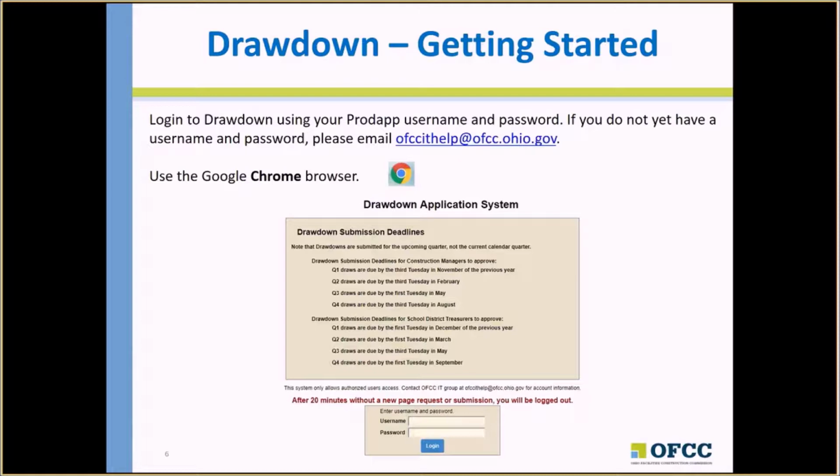If you do not yet have a username or password, or you've forgotten your username or password, please email our help desk. We recommend that you use the Google Chrome browser for accessing the Drawdown application. If you ever forget a deadline, you can see the deadlines listed on the login screen of the Drawdown application.